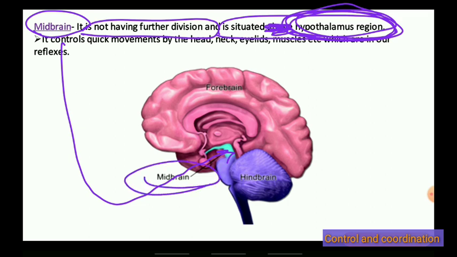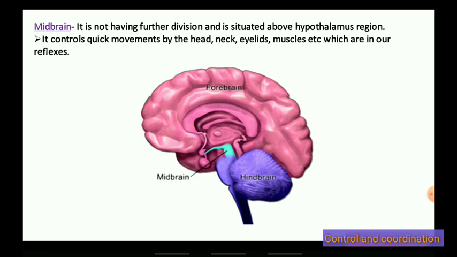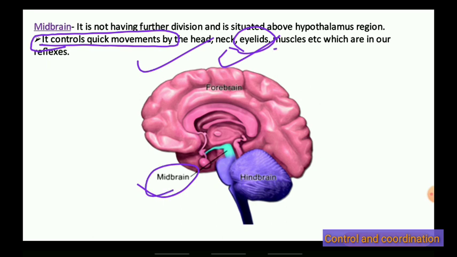And what activity is controlled by the midbrain? See children, the midbrain controls very quick activities. Suppose somebody is calling you, you turn your head. That is controlled by the midbrain. Something is coming into your eyes, your eyelids close and open. That eyelid control is done by the midbrain. Your muscles move very frequently. Suppose some fly is sitting on you and you instantly move your hand, the muscle of the hand is moving, that is done by the midbrain.